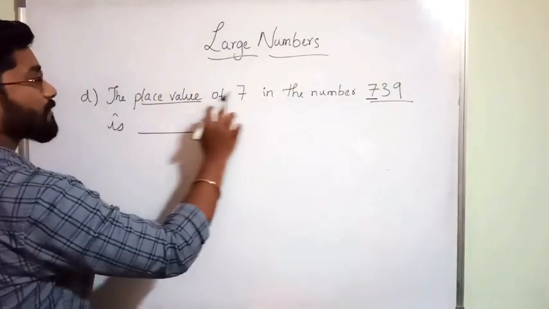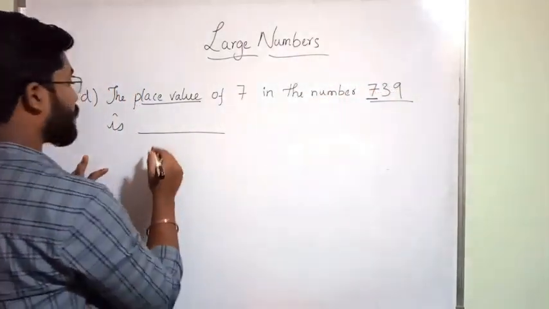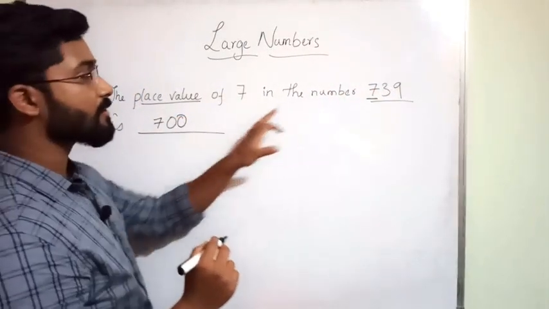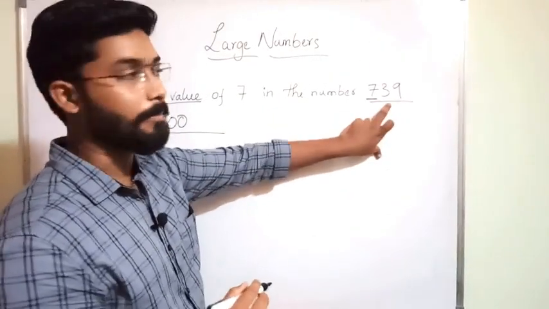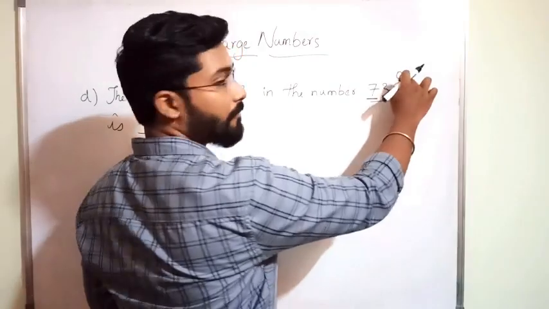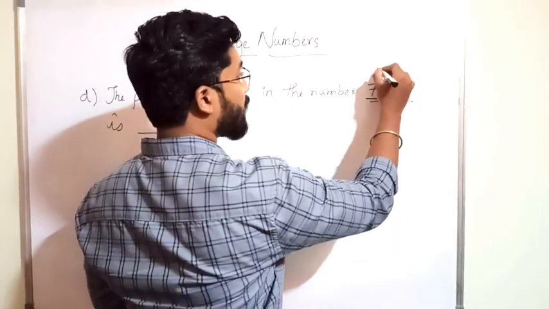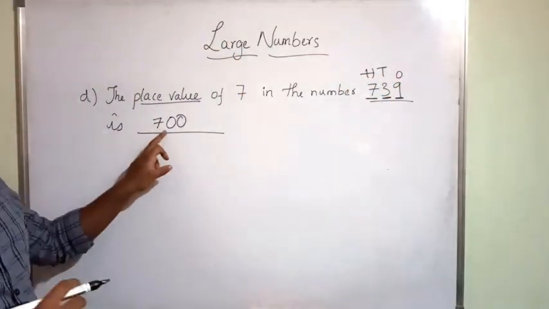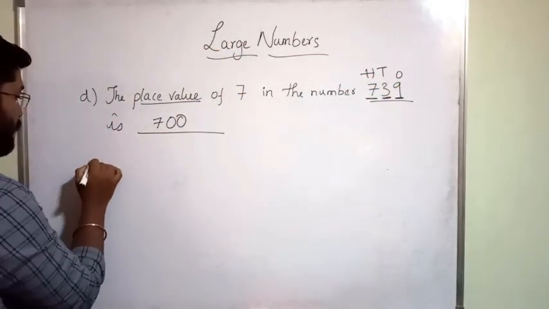So the place value of 7 in the number 739 is 700. This is a 3-digit number: 9 is in ones place, 3 is in tens place, 7 is in hundreds place. So it is 700.